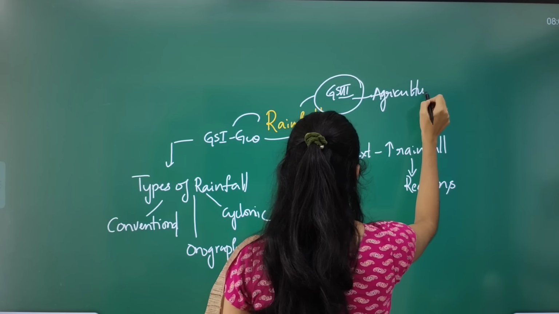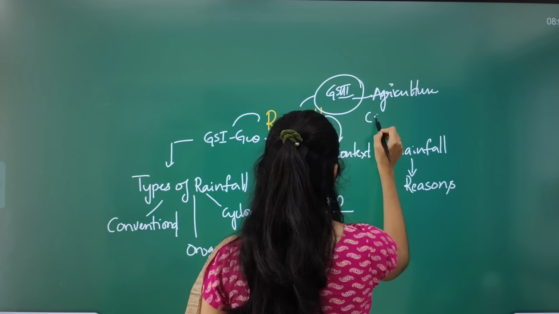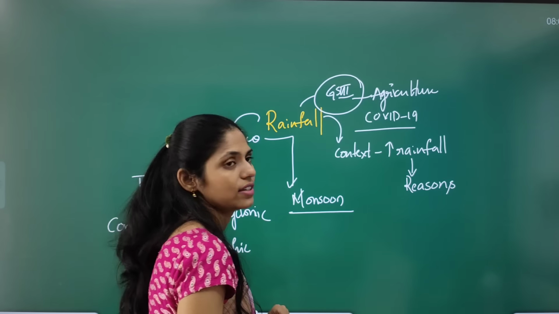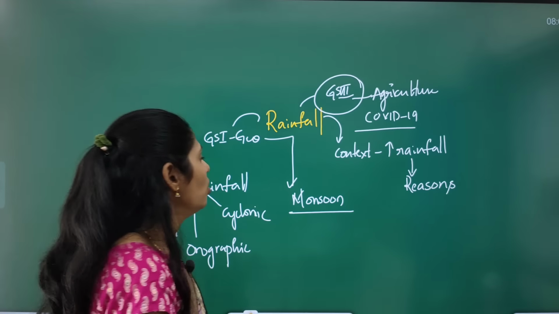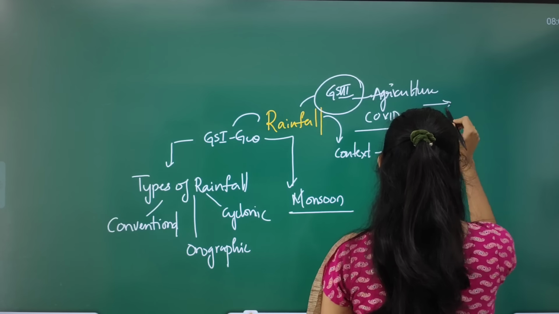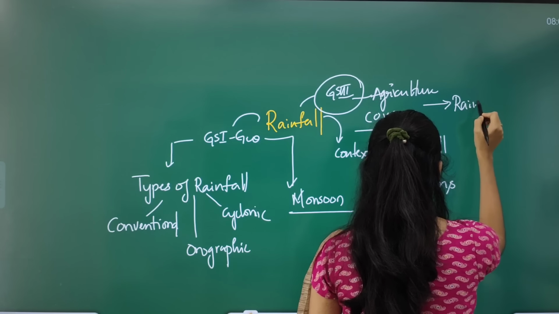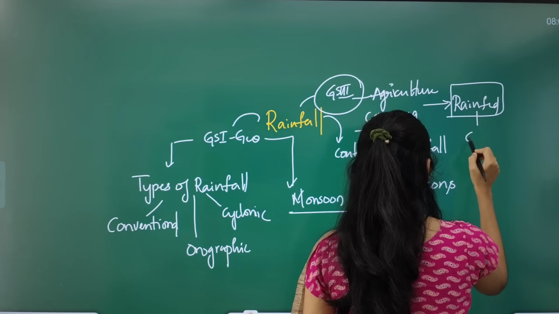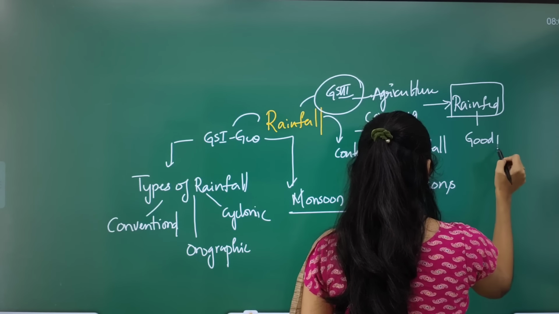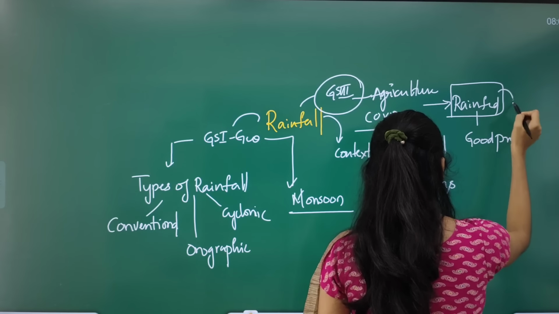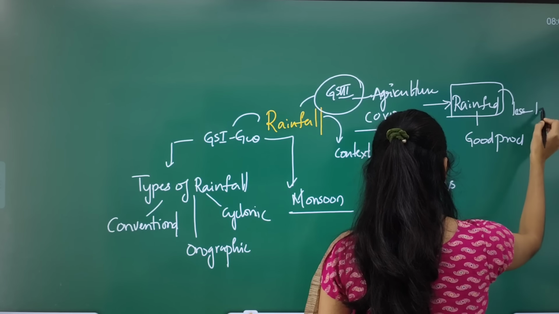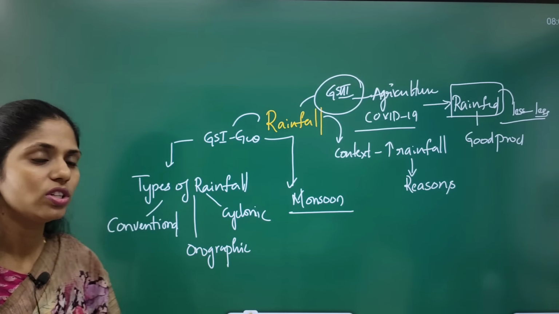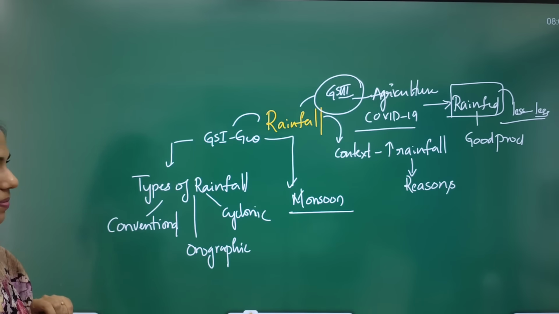And even during this COVID-19 period, only one sector showed positive growth here, which is agriculture. Most of the agriculture in India is dependent on rain, so it is called rain-fed agriculture. If you have good rainfall, we will get good productivity. If you have less rainfall, less productivity. In this way you can also connect this topic with your GS paper 3 under economy.